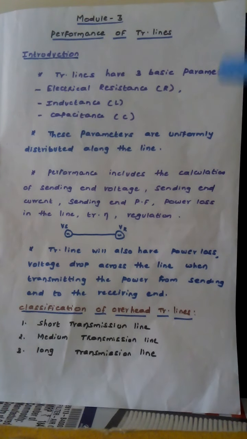The important problem in the design and operation of the power system is the maintenance of the voltage within the specified limits. So in this chapter we are developing the formulas which will give the values of voltage, current and power at any point on a transmission line. From these values we can calculate the voltage regulation, line losses and efficiency of the transmission line.